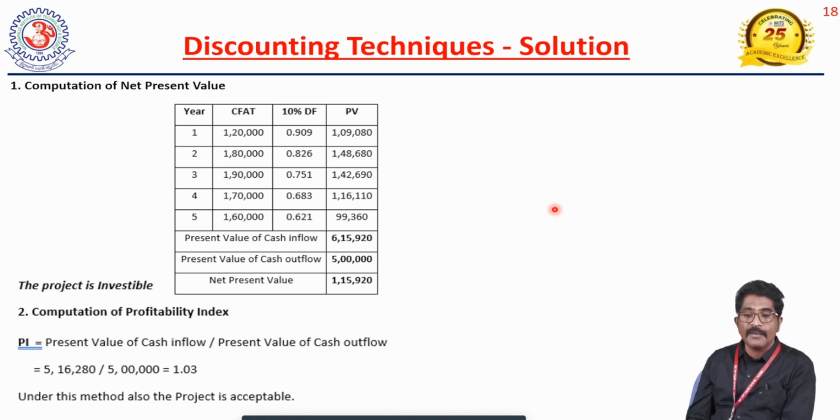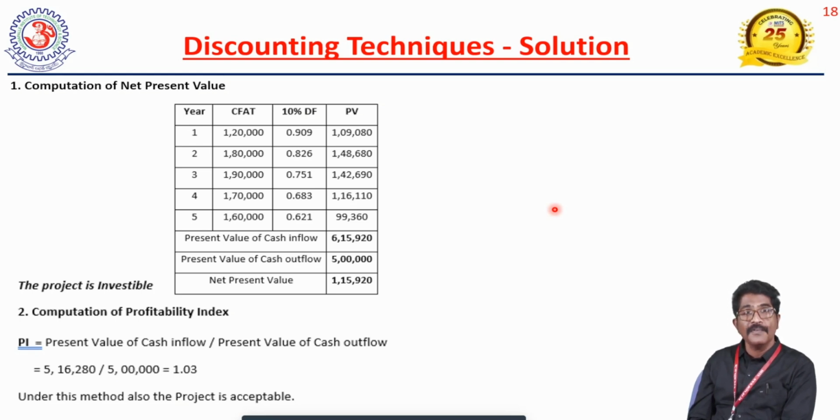At the same time, 1,80,000 rupees you will get after completion of 2 years. What is the present value? That has to be multiplied with 0.826, and then you will get 1,48,680. And you will get 1,90,000 rupees after completion of 3 years. What is the present value of 1,90,000?